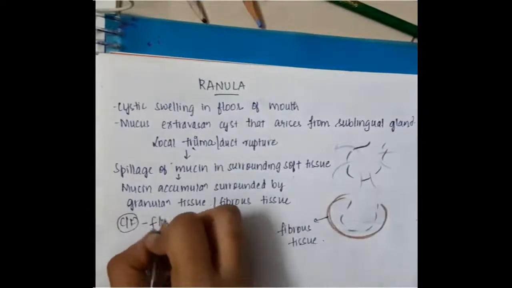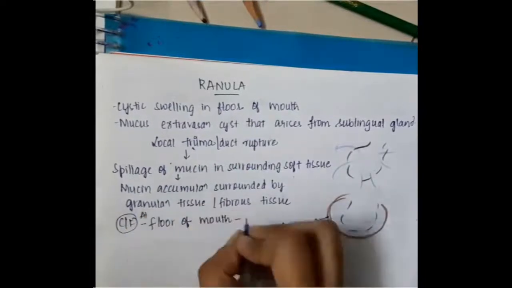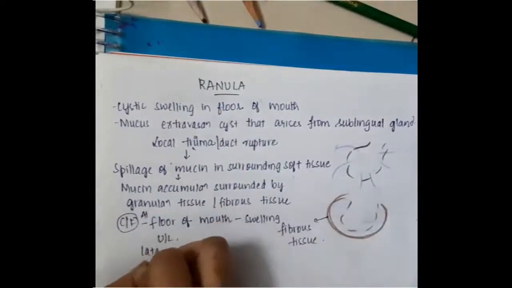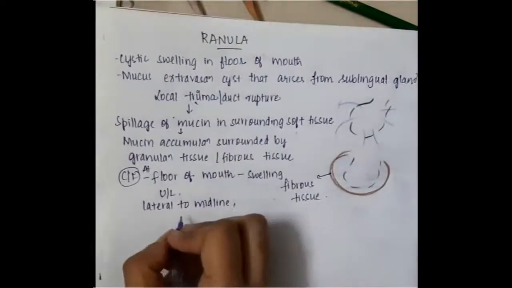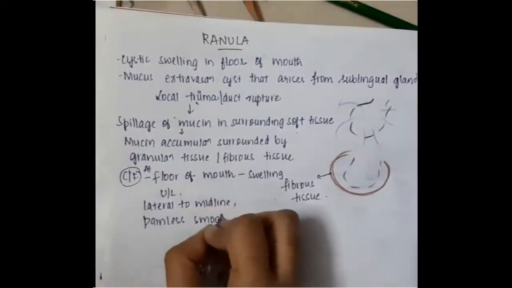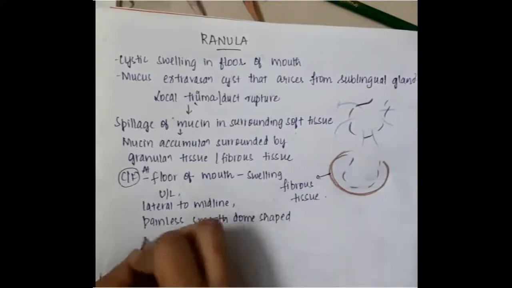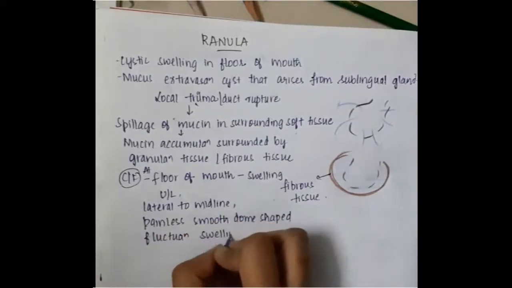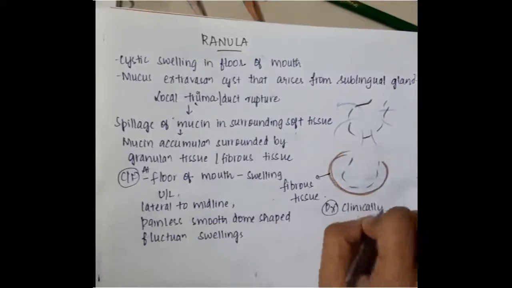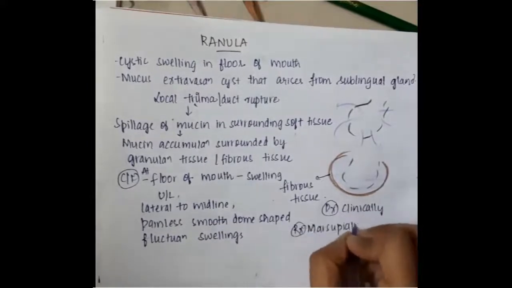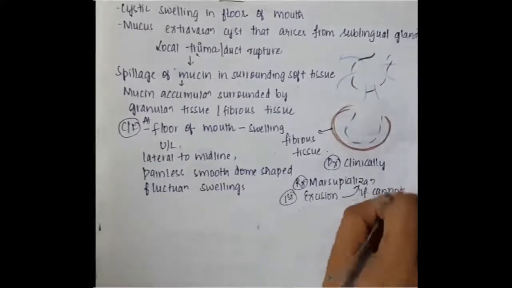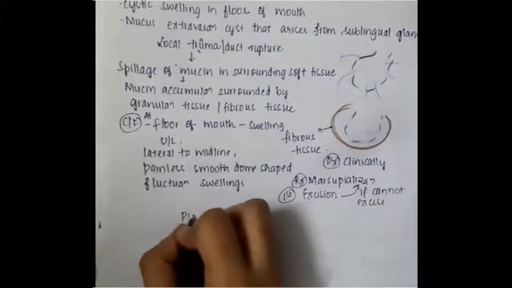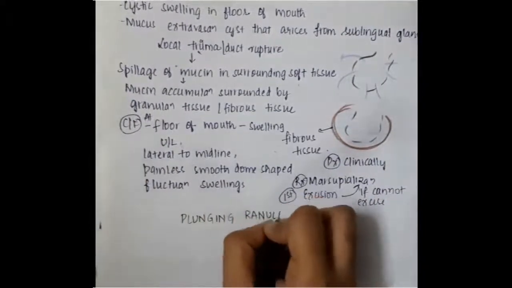So clinical features: this is present at the floor of the mouth. You can see swelling which is unilateral, lateral to the midline, and this swelling is also painless, smooth, dome shaped, and the swelling can be fluctuant. It is clinically diagnosed. Treatment: first you should do excision. If you cannot excise it, then we do marsupialization.